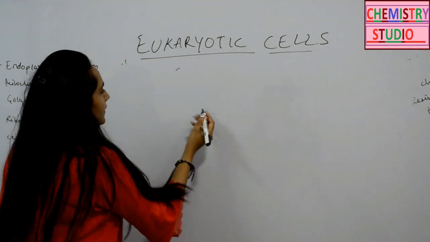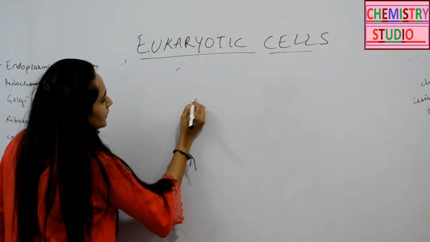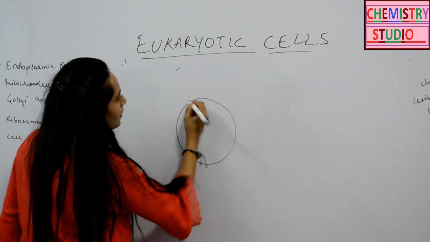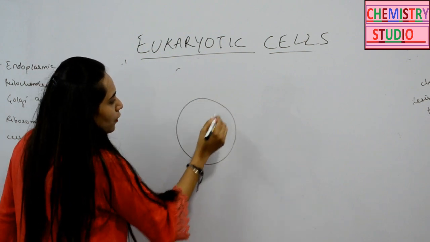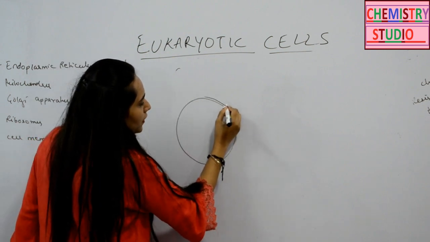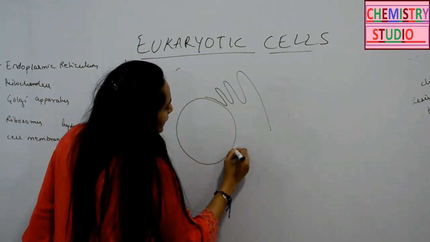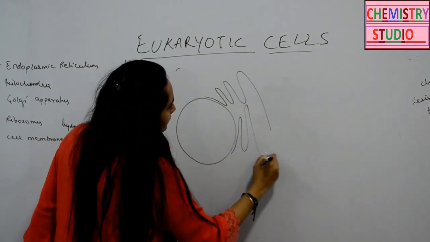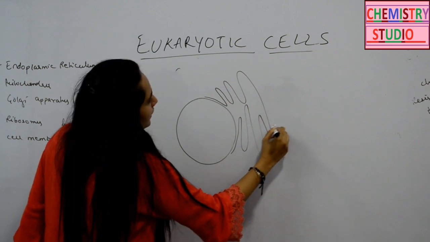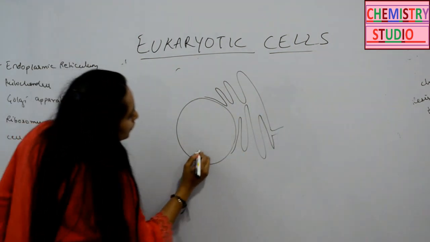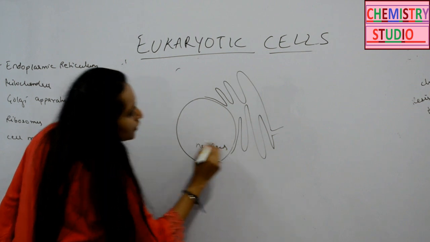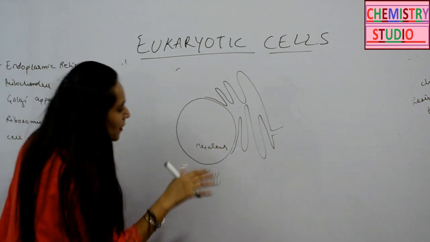Inside the cell you have the nucleus. The nucleus also has two membranes, the nuclear envelope. Now with the outer membrane of the nuclear envelope, the endoplasmic reticulum is continuous. Something like this. So if this is your nucleus, it has two nuclear envelope membranes.